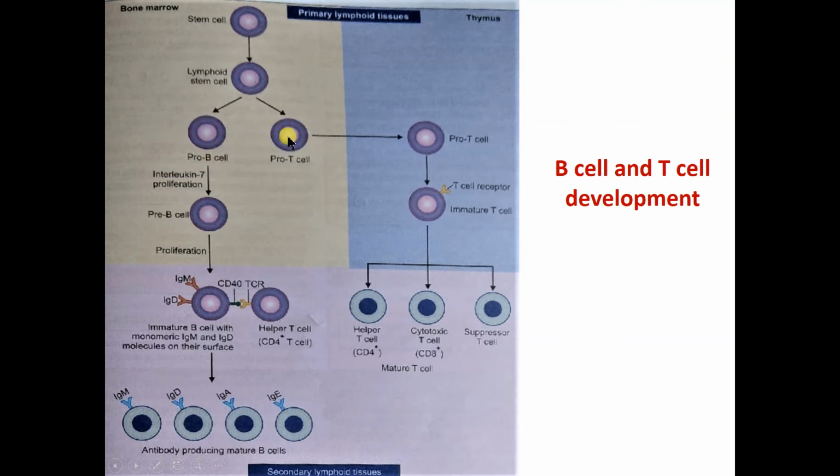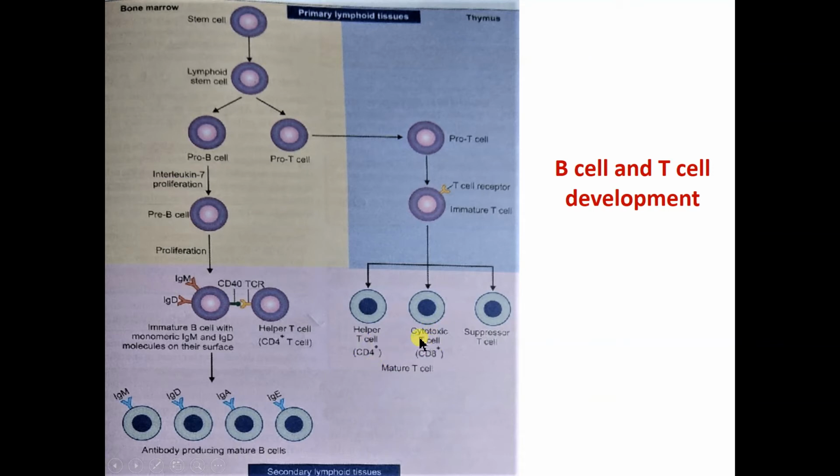This pro T cell goes into the thymus gland, and this pro T cell will mature into the T cell. First the T cell receptor is synthesized, then it will mature into three different types of T cell. One is the helper T cell, as they contain the CD4 type of protein on their cell surface. So they are known as CD4 plus lymphocytes.